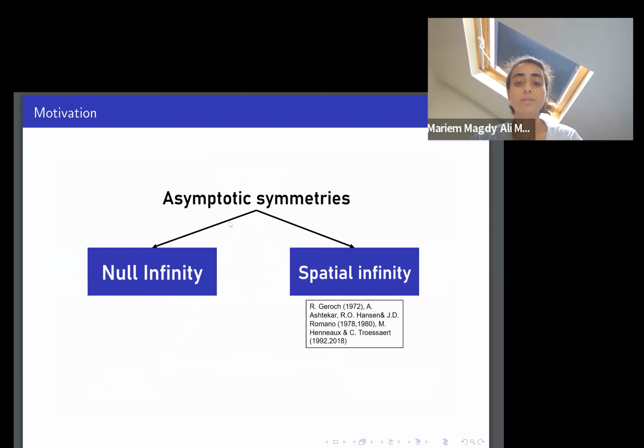When we study asymptotic symmetry, one can study the symmetries of spacetime at either null or spatial infinity. At null infinity, we know that the asymptotic symmetry group for asymptotically simple spacetime is given by the BMS group, which is an infinite dimensional group. At spatial infinity, the study of asymptotic symmetry has been more challenging, mainly because of the singular nature of spatial infinity when we compactify spacetimes with non-vanishing ADM mass. So there is still a lot of research on this topic. And we also now know that we have an infinite dimensional symmetry group at spatial infinity.